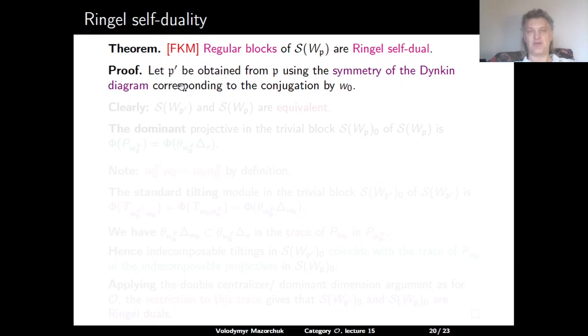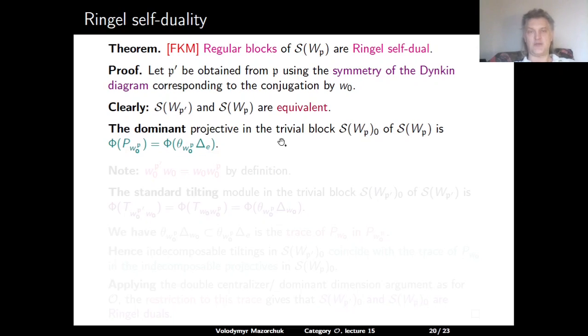Proof: let P prime be the parabolic subalgebra of G, which is obtained from P using the symmetry of the linking diagram corresponding to the conjugation by W0. Clearly, because we are just talking about something obtained by a symmetry of the linking diagram, the corresponding S subcategories in O are equivalent. The dominant projective in the trivial block for the S subcategories corresponding to P is the image under the functor phi of the indecomposable projective PW0P. And this projective is obtained from delta E by applying the indecomposable projective functor theta W0P.